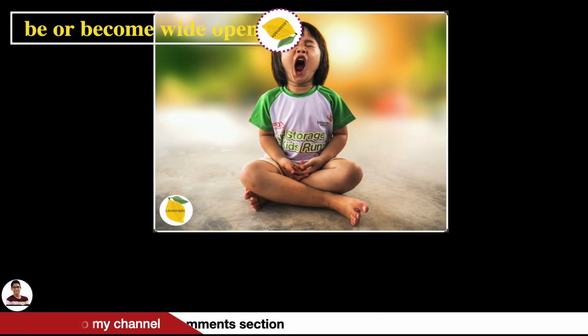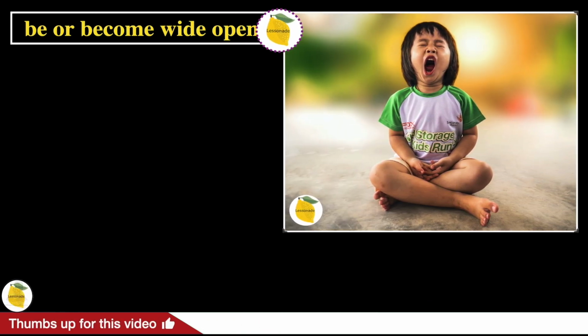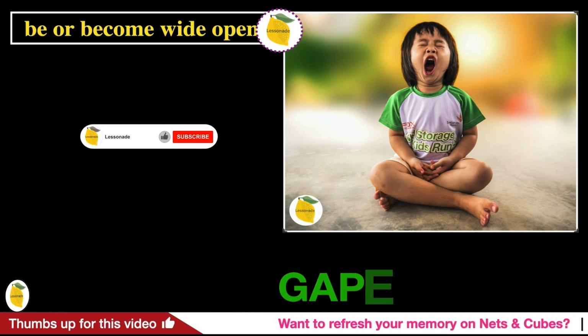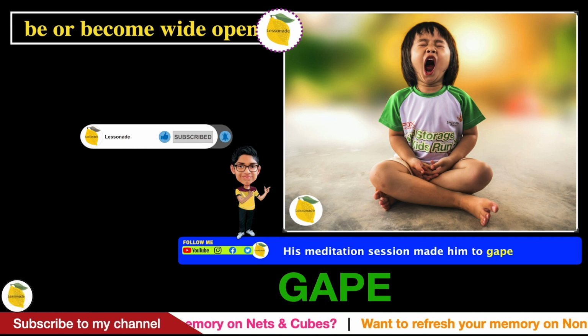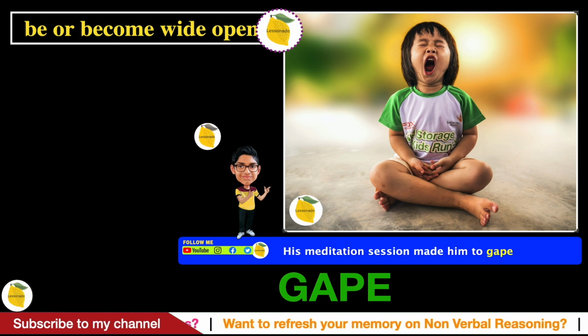The next one is be or become wide open. In this picture, we can see a child's mouth becoming wide open, and therefore the word will be gape. And the sentence for this word is, his meditation session made him gape.